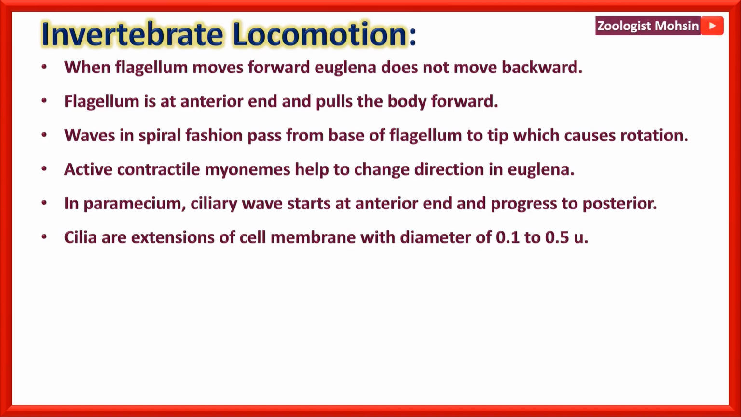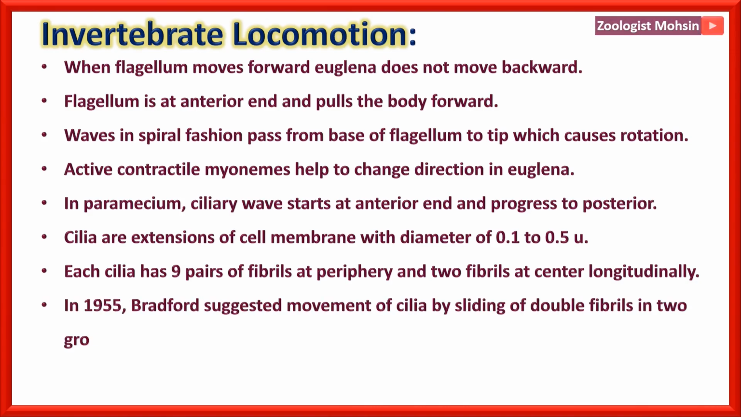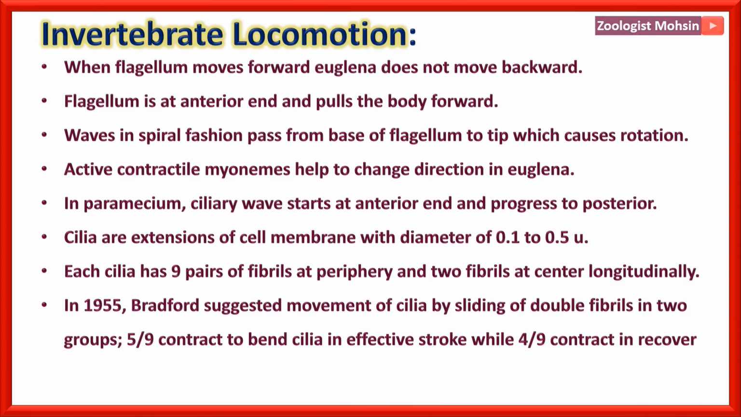Cilia are extensions of cell membrane with diameter of 0.1 to 0.5 micron. Each cilia has 9 pairs of fibrils at periphery or corners and 2 fibrils at center longitudinally. In 1955, Bradford suggested movement of cilia by sliding of double fibrils in two groups.